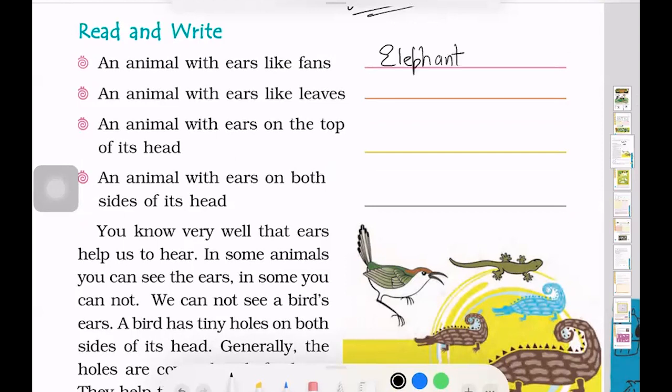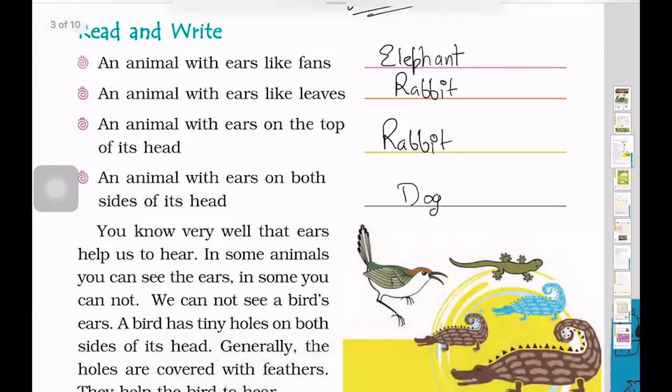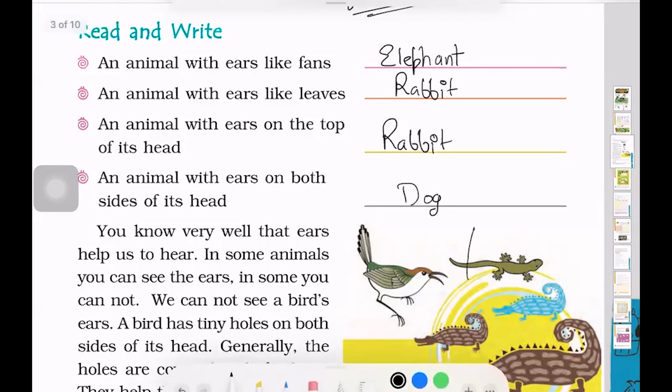Then we have an animal with ears like leaves. Tell me. It's rabbit. We saw the picture in the starting of the chapter, so we can connect it with that. An animal with ears on the top of its head. That's also a rabbit. An animal with ears on both sides of its head. Dog. Obviously, we all have dogs and we know that they have ears on both sides of their head. If you want to tell any other animal, you can share it with me.